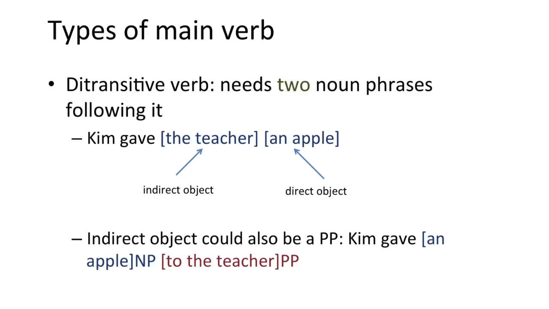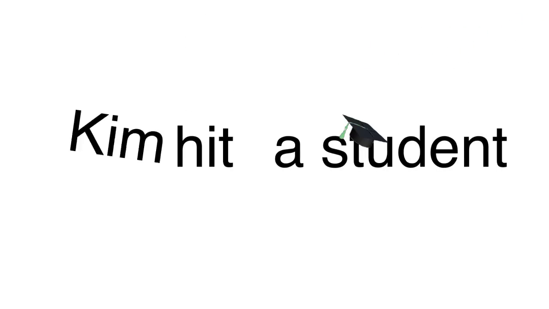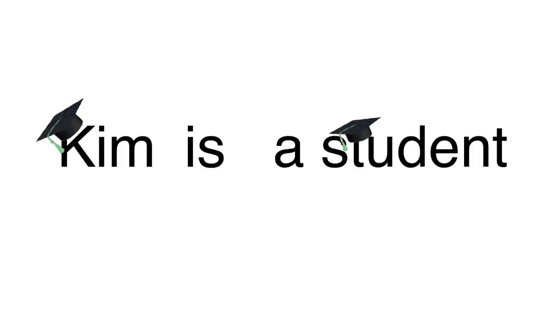The last type of main verb is called a copula. It's useful to compare copulas to other kinds of verbs in order to understand what they do. If I say Kim hit a student, then I'm talking about Kim doing something to a student. That's Kim, and that's the student, and Kim does something that affects the student. But if I say Kim is a student, I'm not talking about Kim doing something to a student. I'm saying that Kim and the student are the same person.